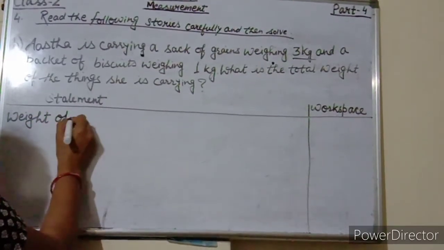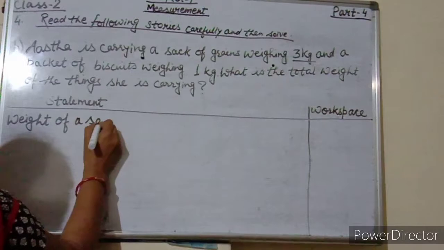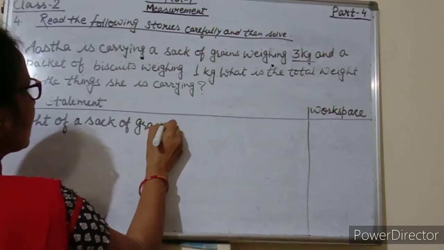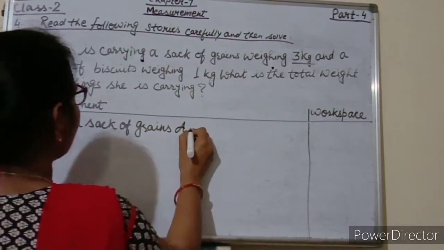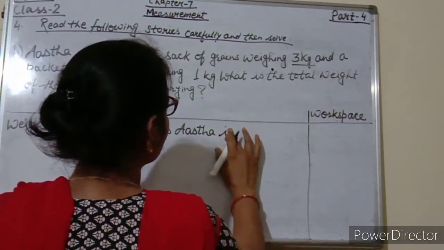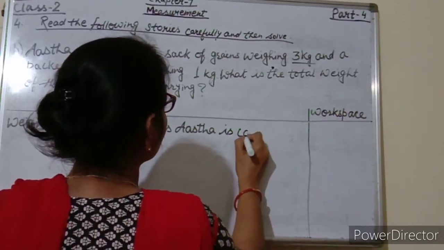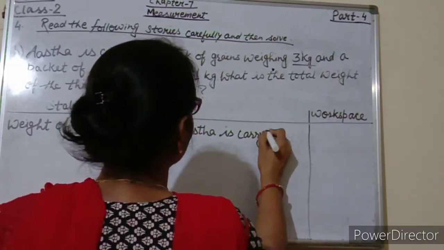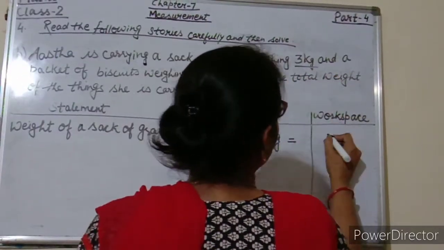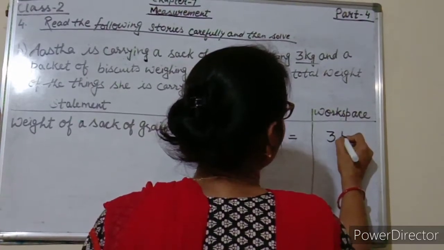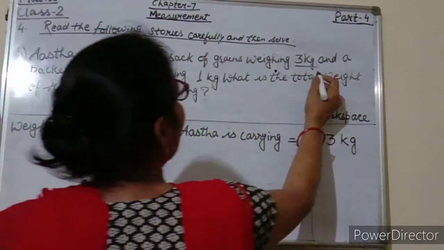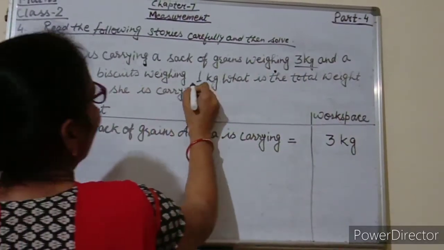Weight of a sack of grains Astha is carrying is equal to 3 kg. So write 3 kg. Now, and a packet of biscuits weighing 1 kg.